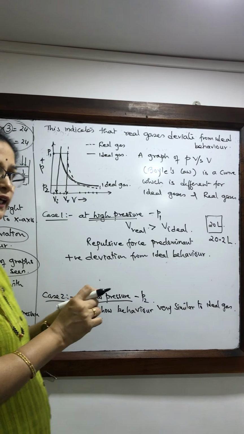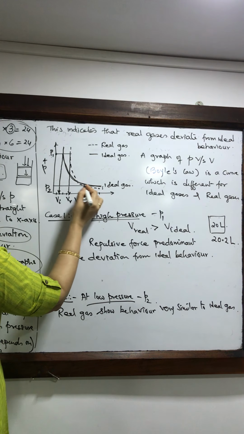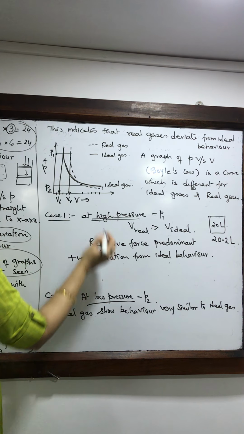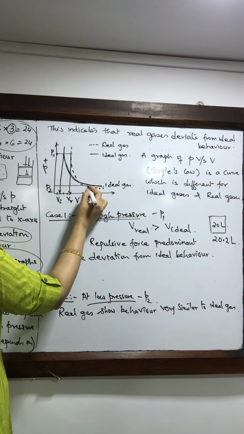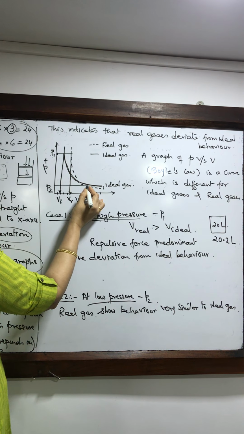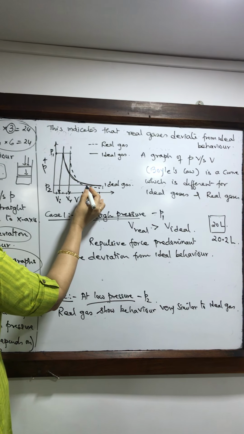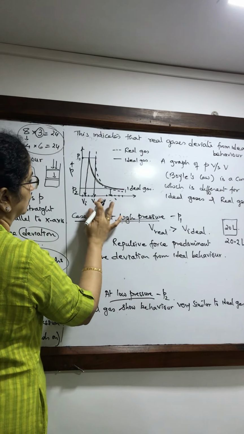But if you look at it very closely, then you will see that now at this point, pressure P2, when the pressure is very low, the volume is very high. This is the curve that is cutting this line at P2, which is for the real gas.